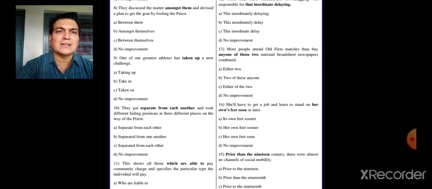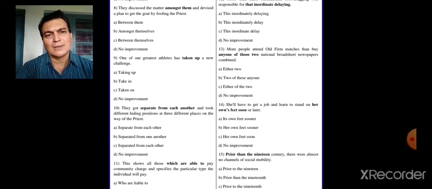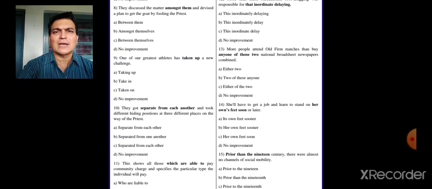One of our greatest athletes has taken up a new challenge. Taking up, taking, taken on, no improvement. So what will be the right answer here? To take up a new challenge or to take up a challenge. So that's the right phrase. So therefore, no improvement. They got separate from each another. See, one another is there and each other is there.